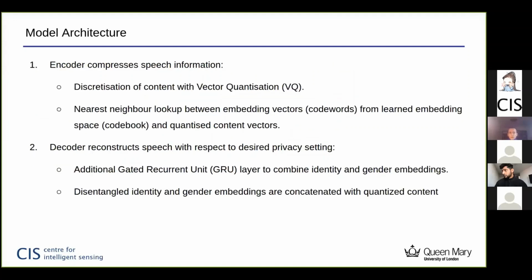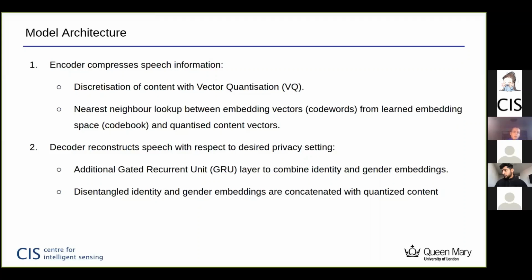The model architecture is a simple encoder-decoder structure where the encoder has the task to compress speech content information such that we can obtain a discrete space of content with vector quantization. This is possible by using a nearest neighbor lookup between the quantized content vectors and the embedding vectors, or code words, that are contained within a learned embedding space or code book.